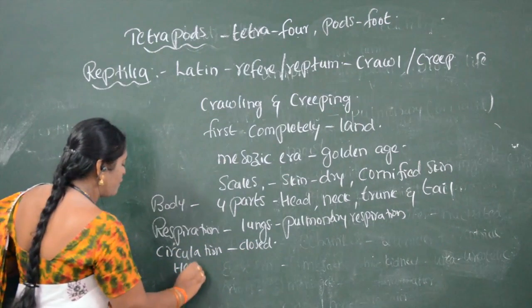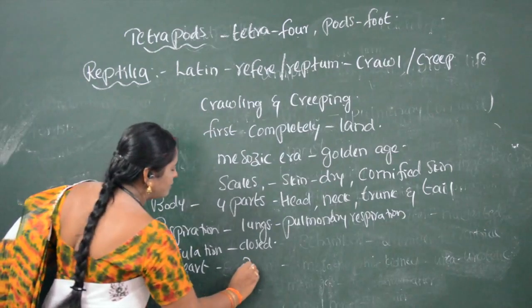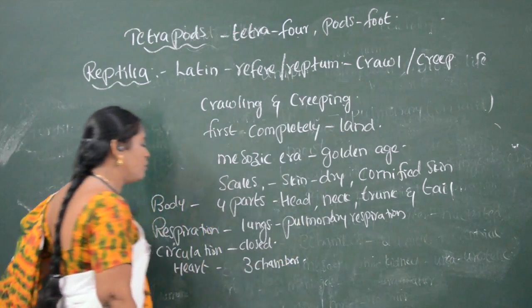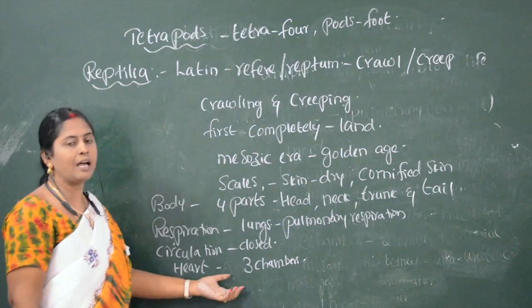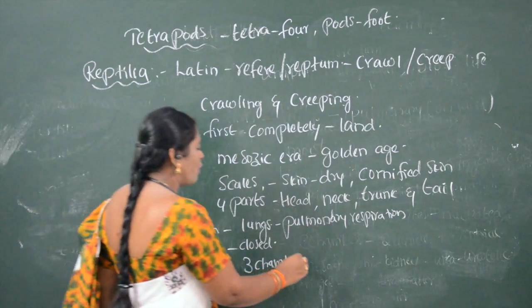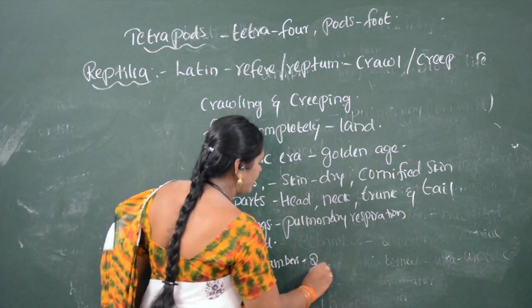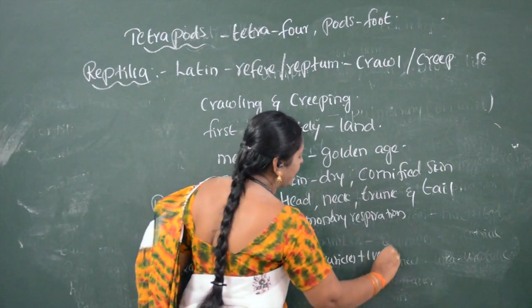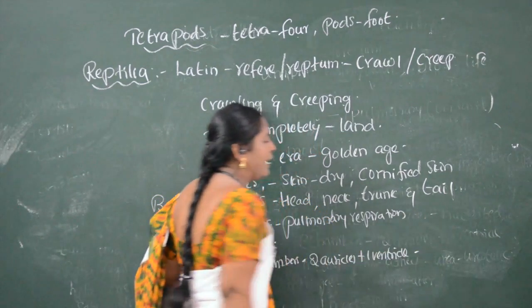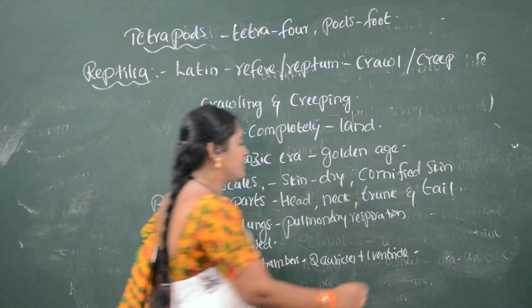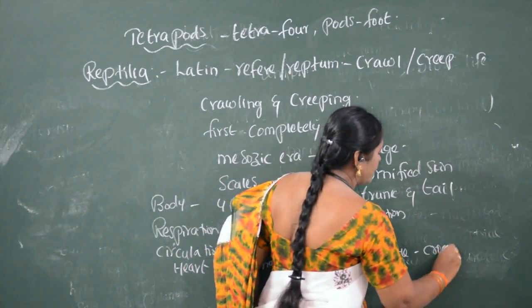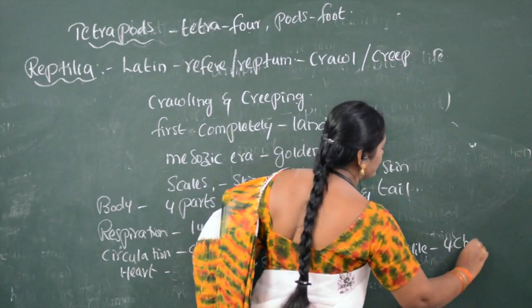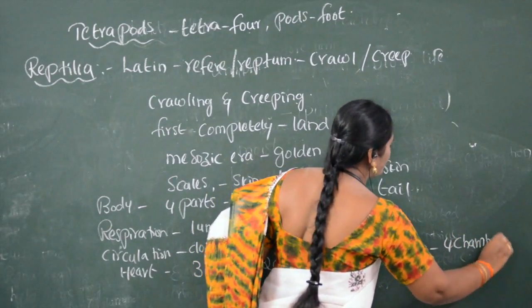The heart has three chambers in all reptiles: two auricles and one ventricle, except in crocodiles. Crocodile has four chambers.